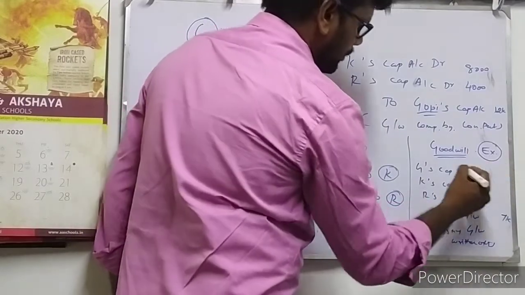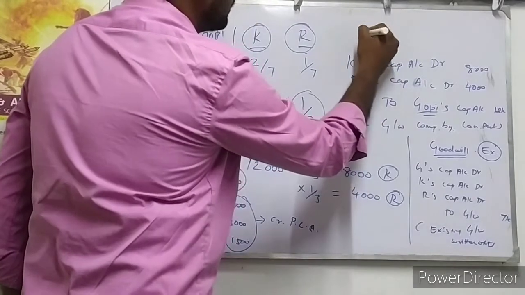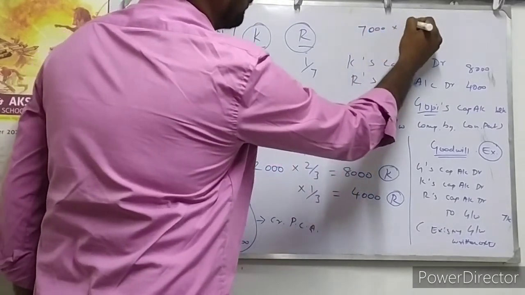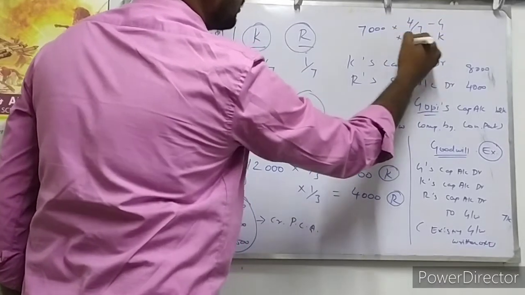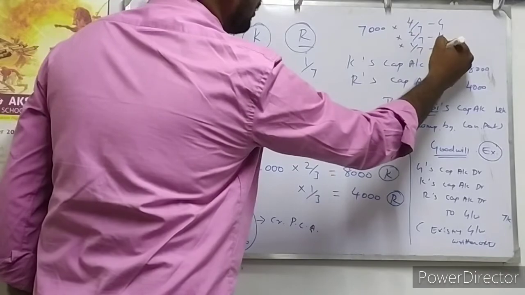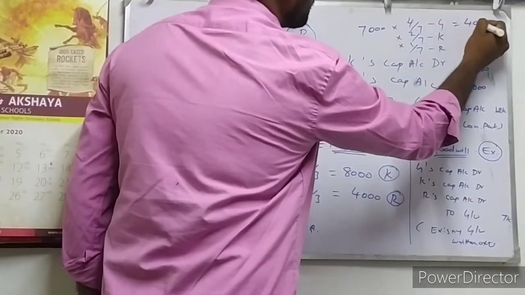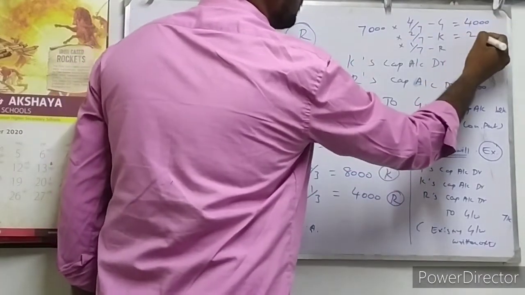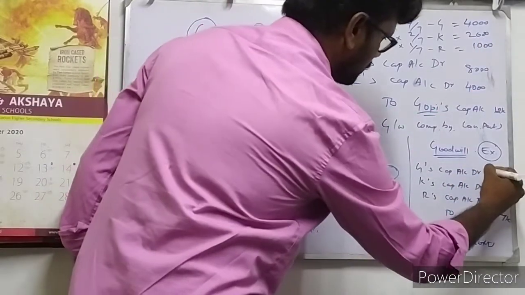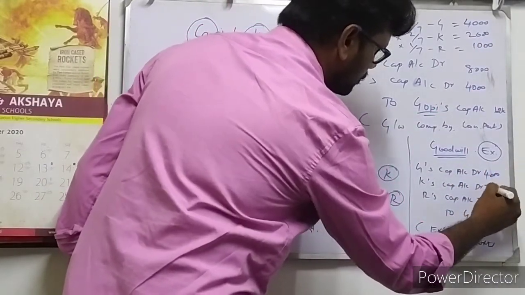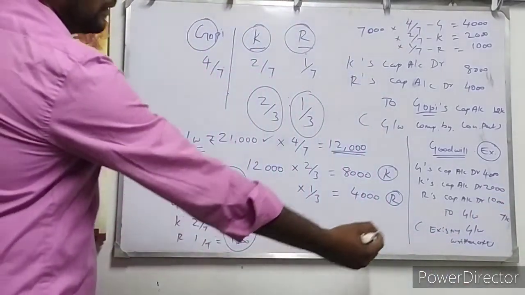So 7,000 into 4 by 7 for Gopi, 2 by 7 for Kishan, 1 by 7 for Ram, isn't it? So 4 by 7 means 4,000 rupees, 2 by 7 means 2,000 rupees, and 1,000 rupees. Are you clear now? So existing goodwill is written off now.